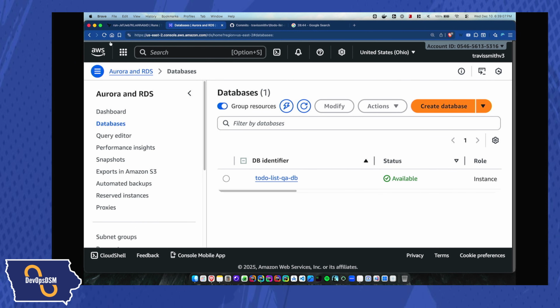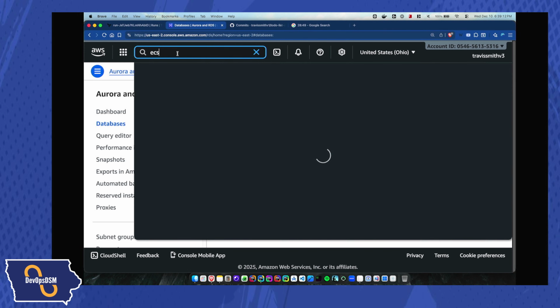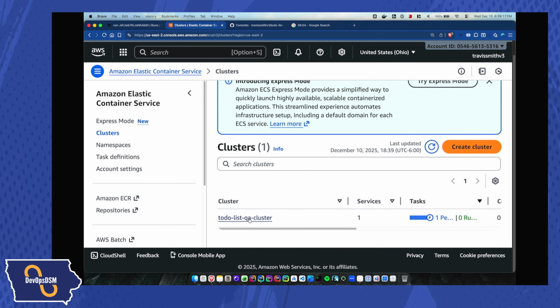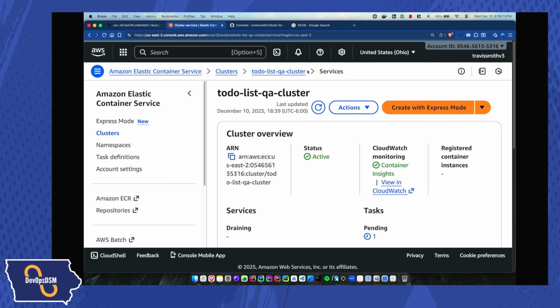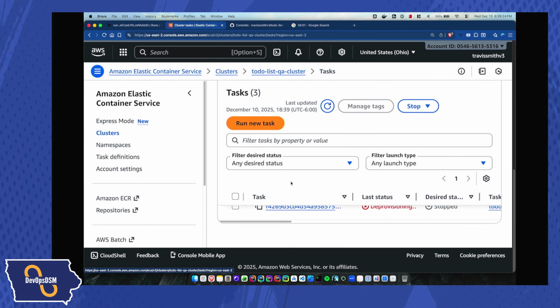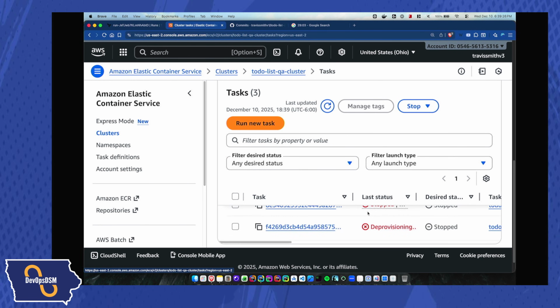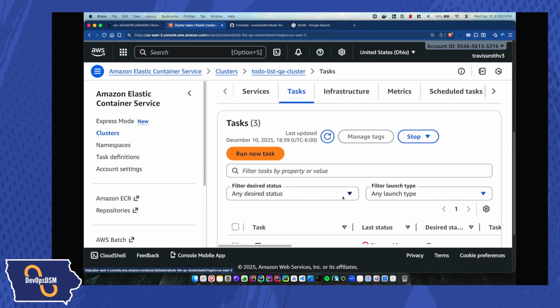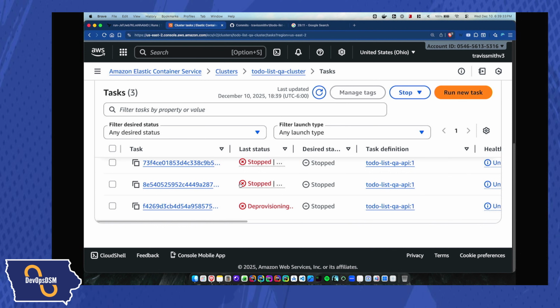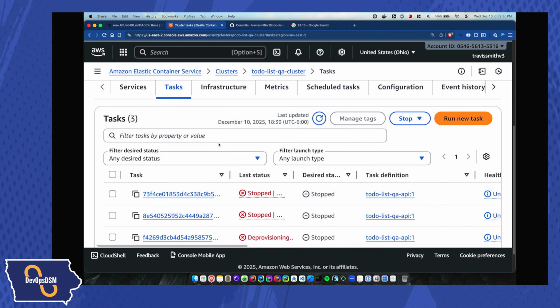I'm going to go look and make sure the database is available. That's good. I want to make sure everything's looking good. I'm going to go check ECS, and it looks like I have a cluster ready. It has services, but the tasks are currently failing. I'm not really sure, it looks like they're trying to run and failing. So I'm not going to focus on that right now. We'll come back to that when we actually have something pushed to them. Right now we don't. I'm guessing there's an empty task definition.